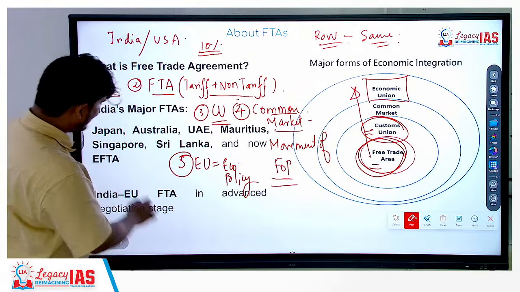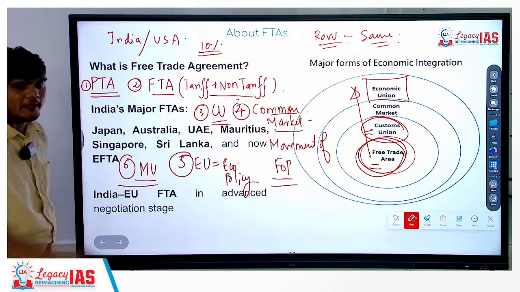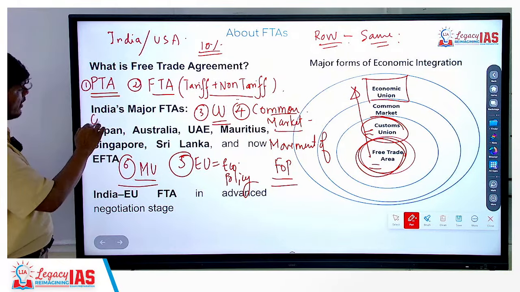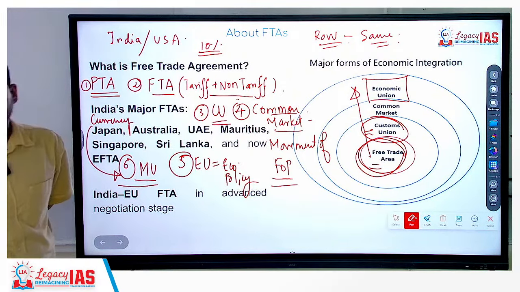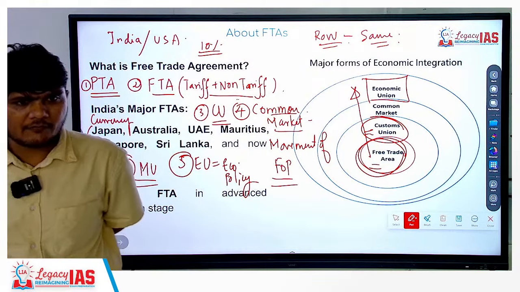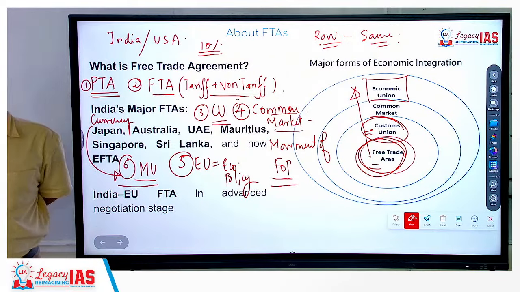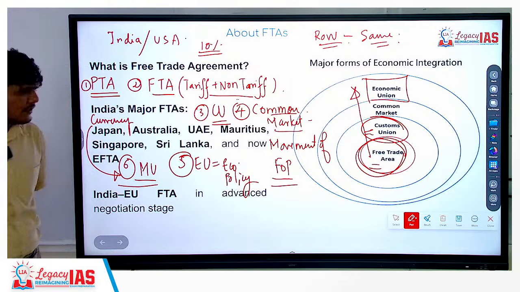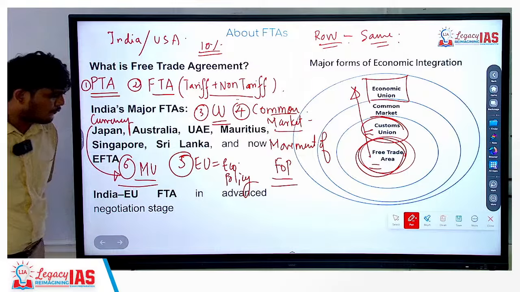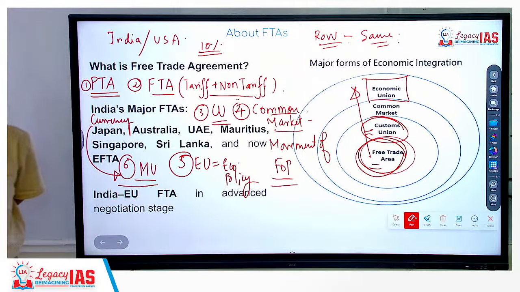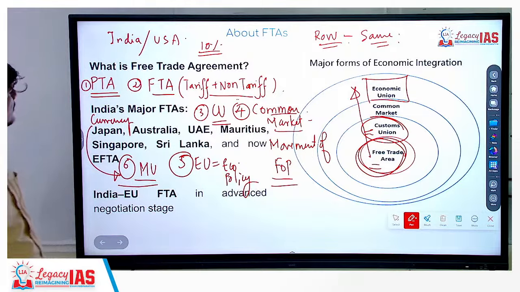After this, the sixth stage of integration is the monetary union. In monetary union, the countries will have the same currency as well. For example, the European Union has the same currency. It is a monetary union. It is the highest form of integration in the economic sphere.